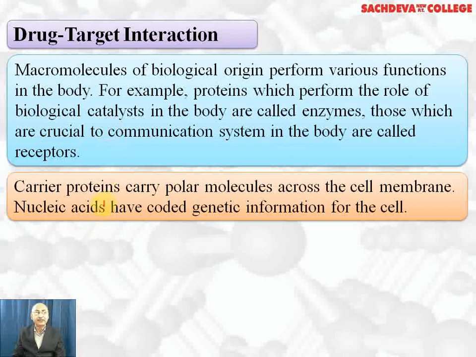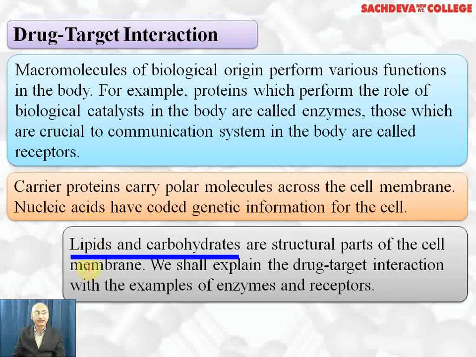Carrier proteins carry polar molecules across the cell membranes. Nucleic acids have genetic information for the cell. So here different molecules have different biological functions. Lipids and carbohydrates are structural parts of cell membranes. Lipids store energy in the form of fat. Carbohydrates are an instant source of energy.